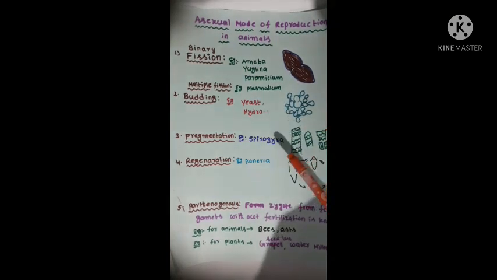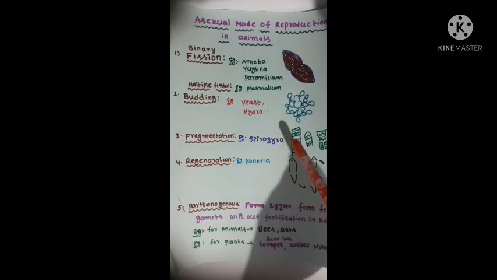The next asexual mode is fragmentation. An example is Spirogyra. We see this in multicellular organisms like Spirogyra. Each fragment develops into a new organism. So that is called fragmentation, an asexual mode.